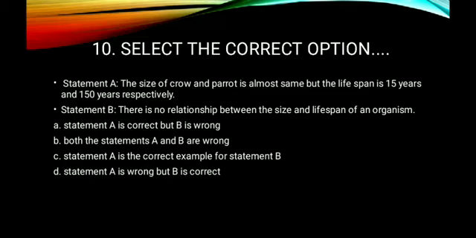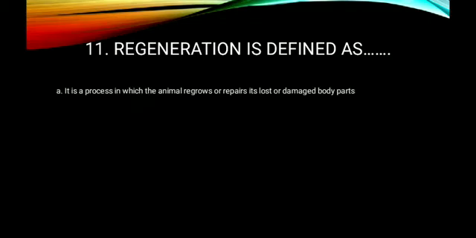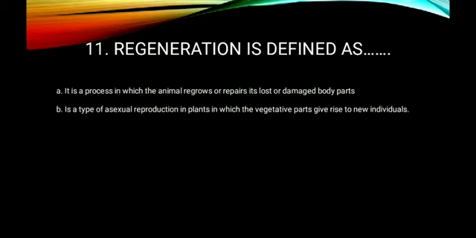Now, question number 11. Regeneration is defined as. So what is the definition of regeneration? It is a process in which an animal regrows or repairs its lost or damaged body parts. Yes, this statement says about the regeneration process. It is a type of asexual reproduction in plants in which the vegetative parts give rise to new individuals. Normally in plants we use the term vegetative propagation.